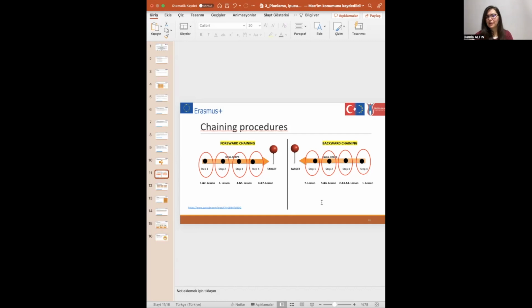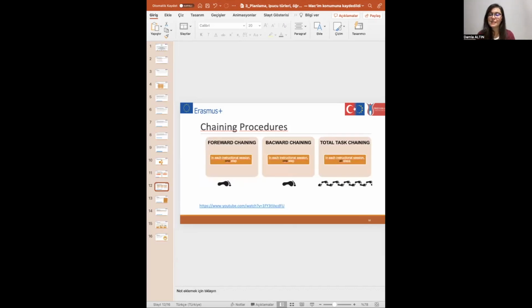This is the direction of the backward chaining here. As I said before, there are three types of chaining procedures: forward chaining, backward chaining, and total task chaining. We learn forward chaining and backward chaining.